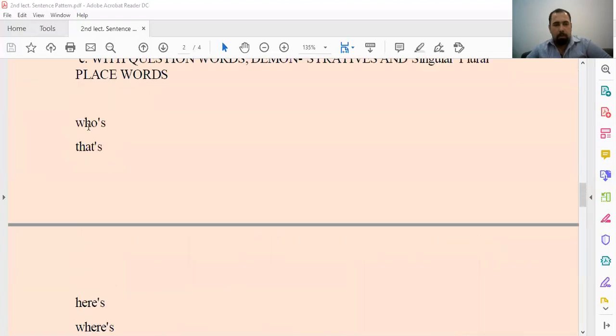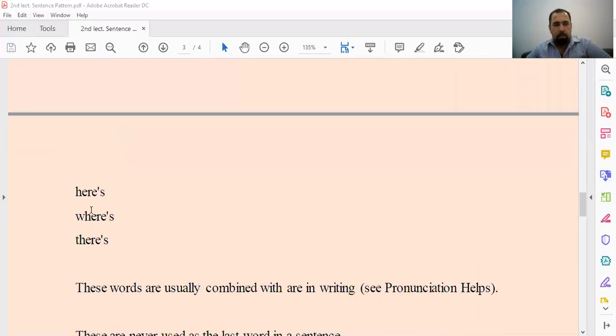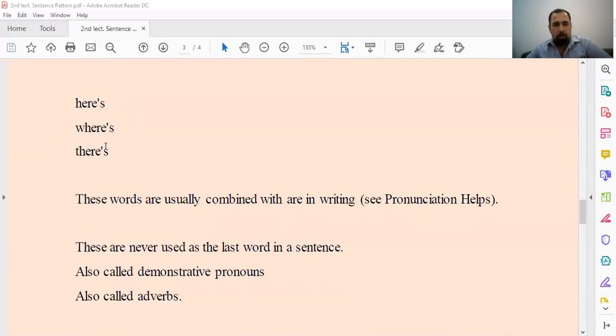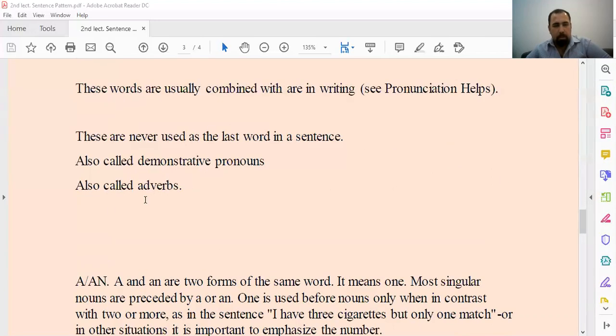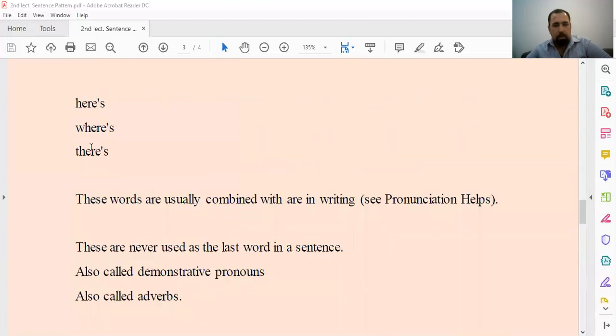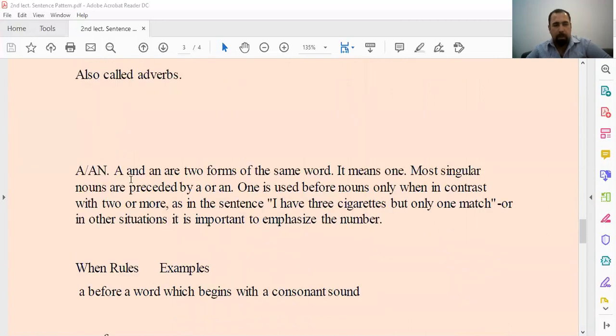This, for example: this, whose, that, theirs, where's, there. These words are combined in writing, and at the same time in your pronunciation, combined. That's me making contraction. They are never used as the last word in the sentence. You cannot use it at the end. Also demonstrative is called demonstrative pronouns, and also is called adverbs. For example, here, there is adverbs of place, and for example, adverbs of time.